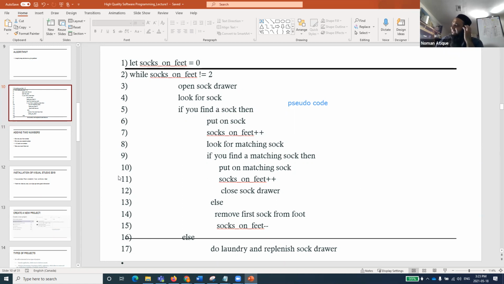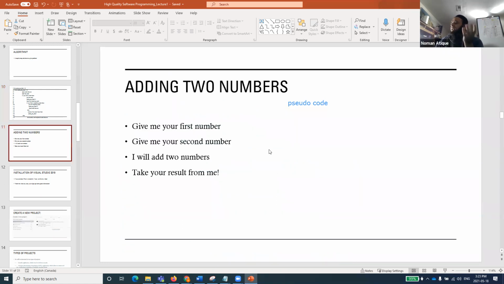So I'll take your catch on that one, right? So this is an algorithm of adding two numbers. If I ask you to write an algorithm in your own language, you'll say, okay, give your first number, give your second number.